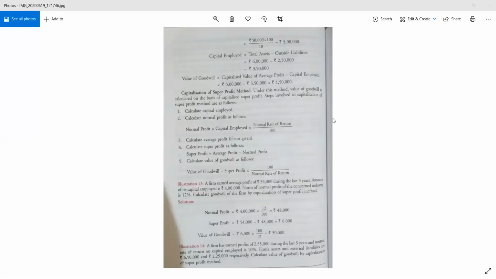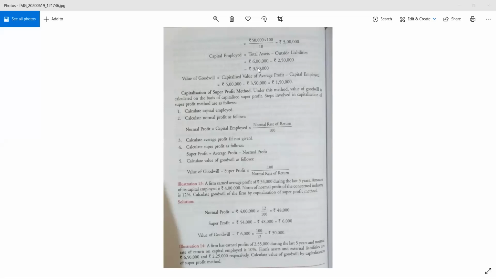So now we will be learning about the second method of capitalization. Under the capitalization method, we are going to learn the second method of it, that is capitalization of super profit. Now you all know what is a super profit, isn't it? That is the extra profit that you earn over your normal profit. So super profit was average profit or actual profit minus expected profit, right?